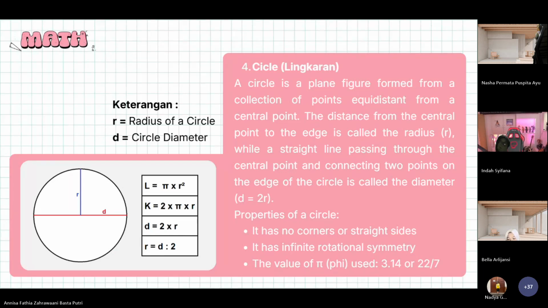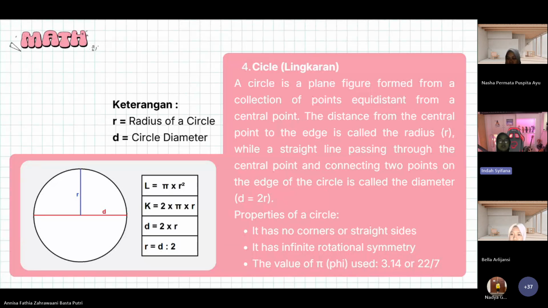Okay. Next, circle, or lingkaran in Indonesian. A circle is a plane figure formed from a collection of points equidistant from a central point.